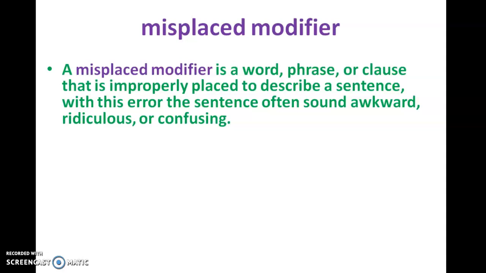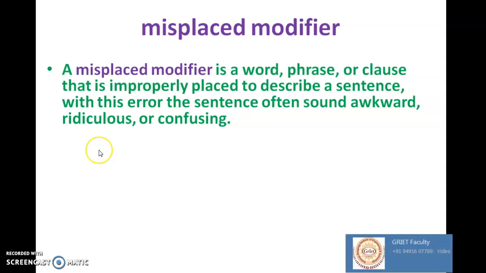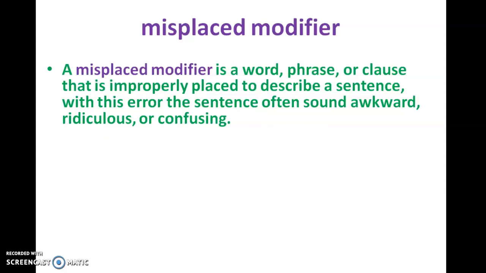Usually, a modifier is placed immediately next to the word to be modified. If the modifier is placed wrongly, the result can end with ambiguity or inappropriate meaning. Such wrong placing of modifiers is often termed as misplaced modifiers.